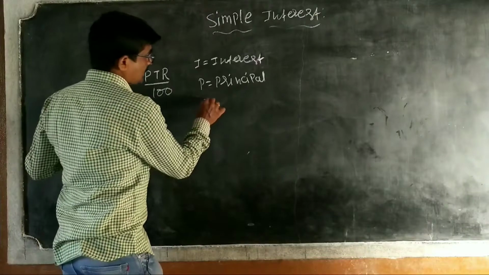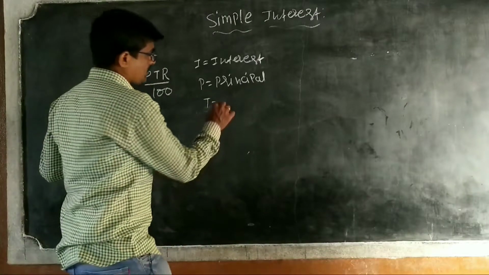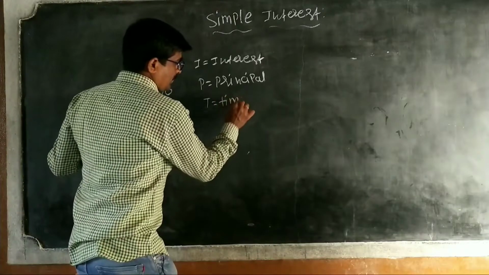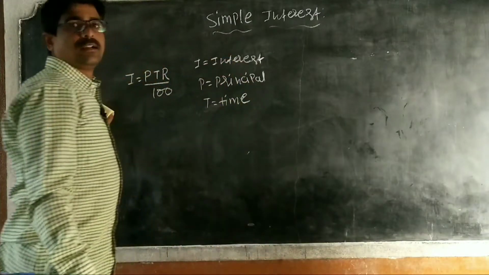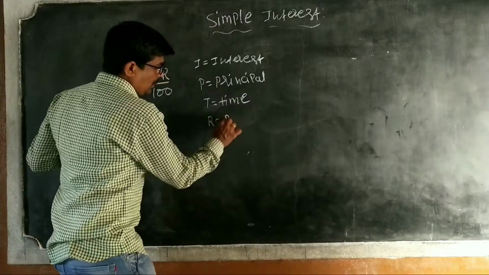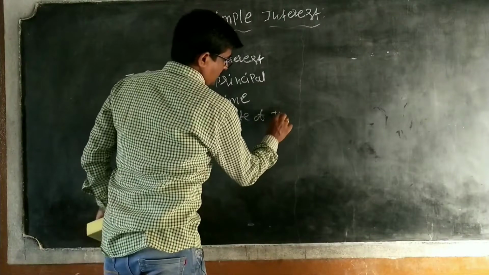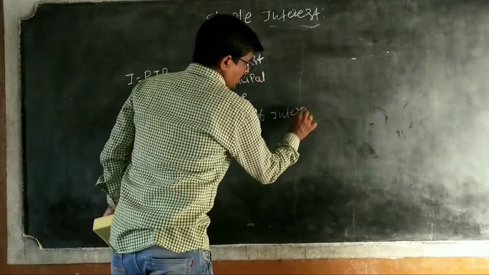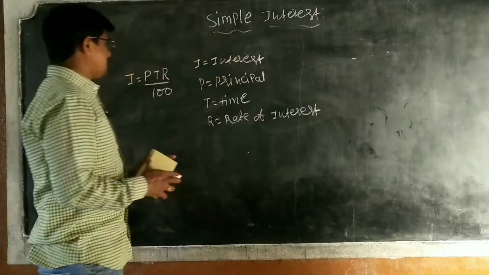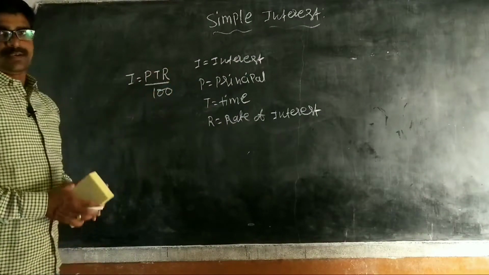T means time in years. R means rate of interest. I is equal to PTR by 100.